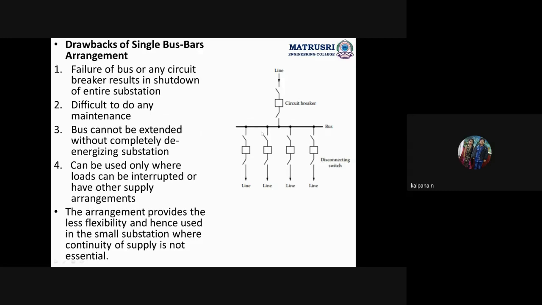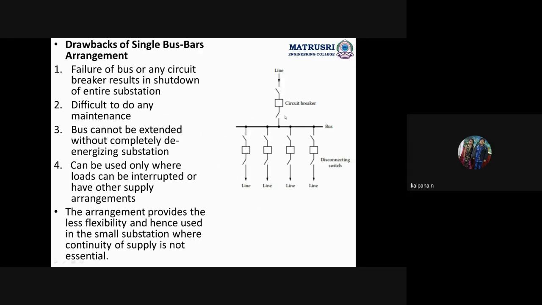See here, only one bus bar we are using. This thick line indicates the bus bar. Next, this is the isolator, and this is the circuit breaker. So beside and after every circuit breaker, two isolators are placed.